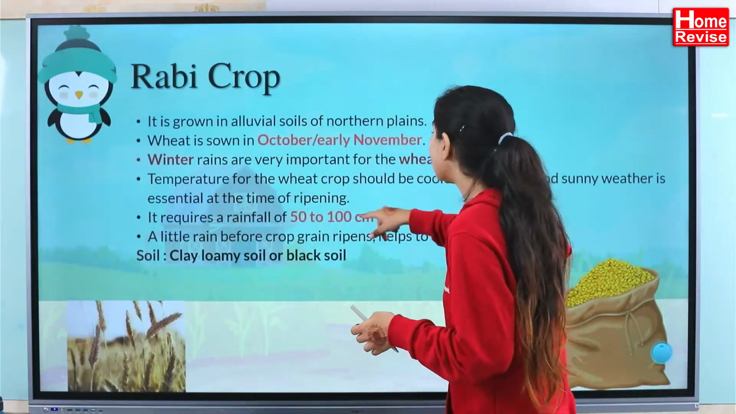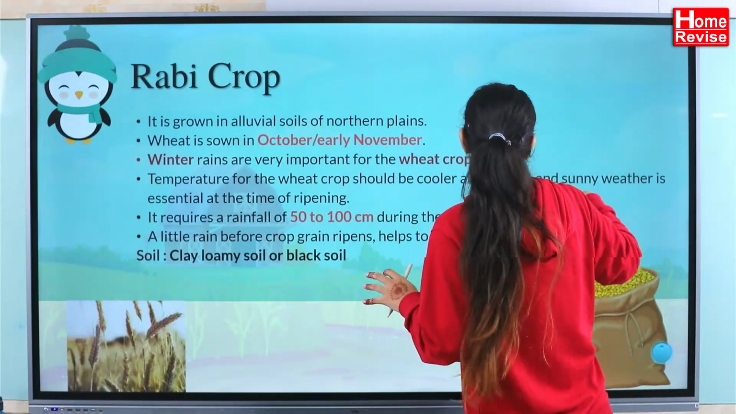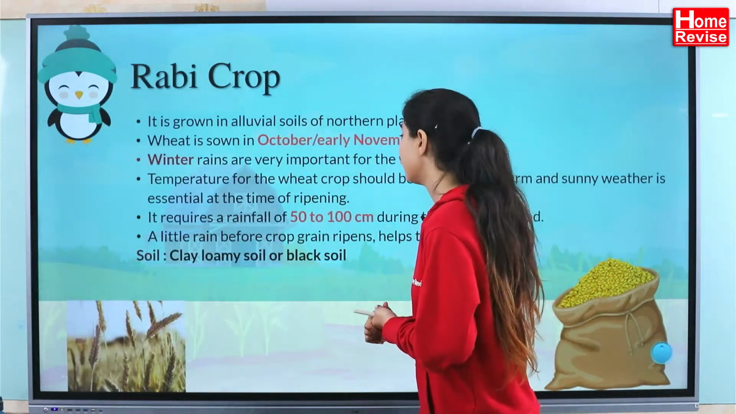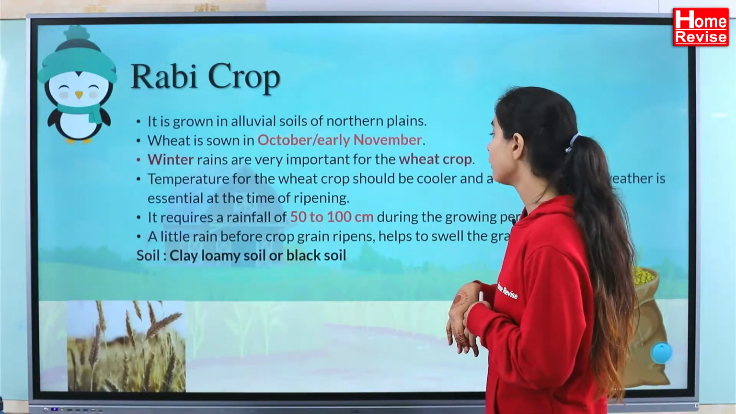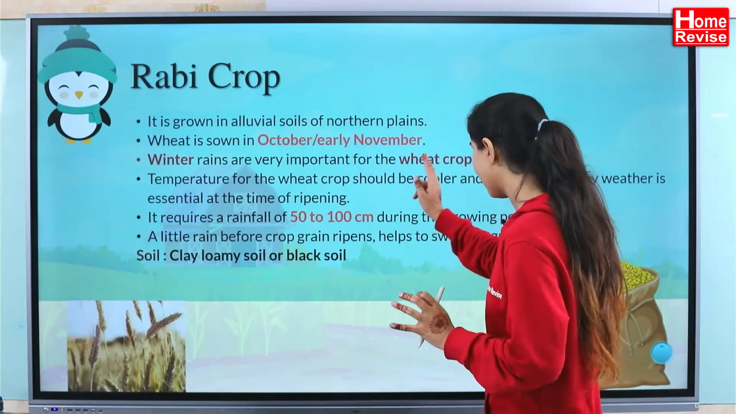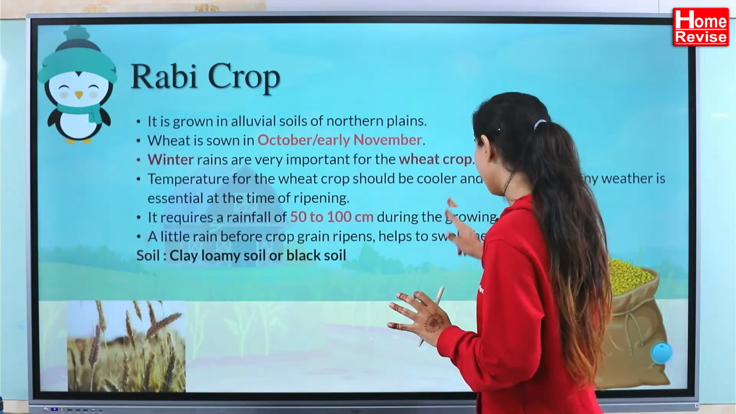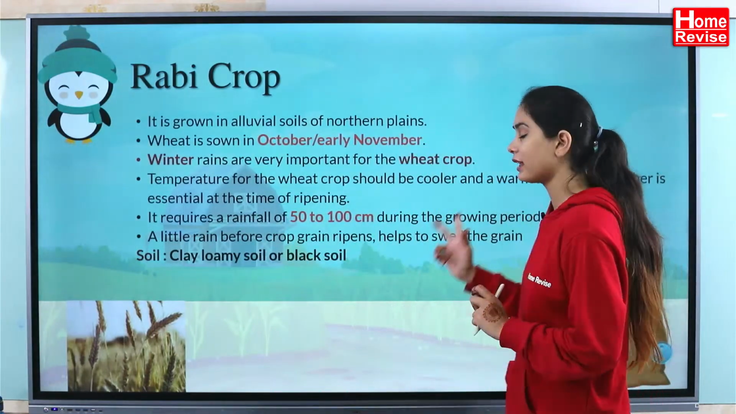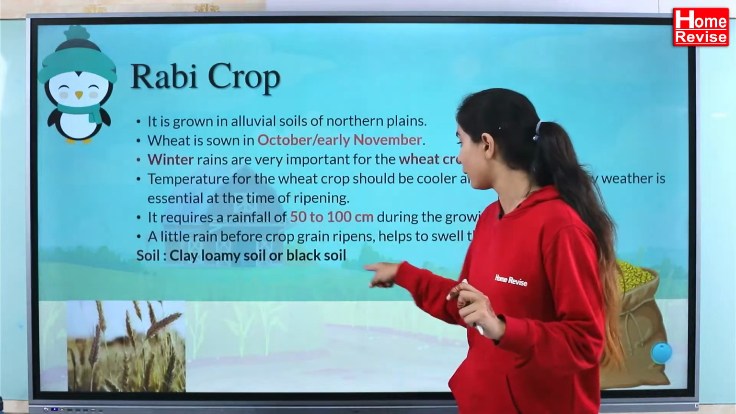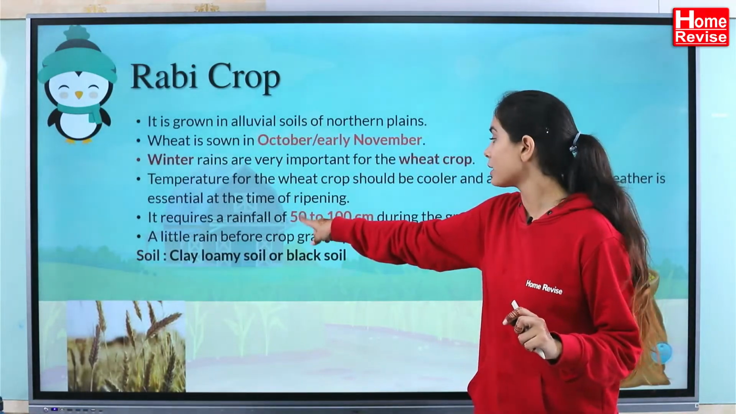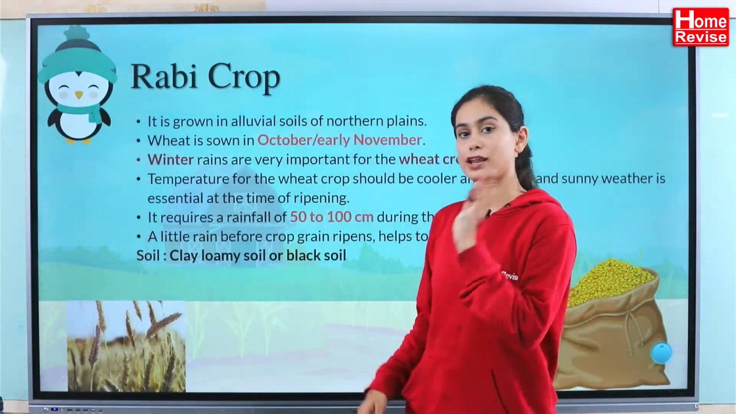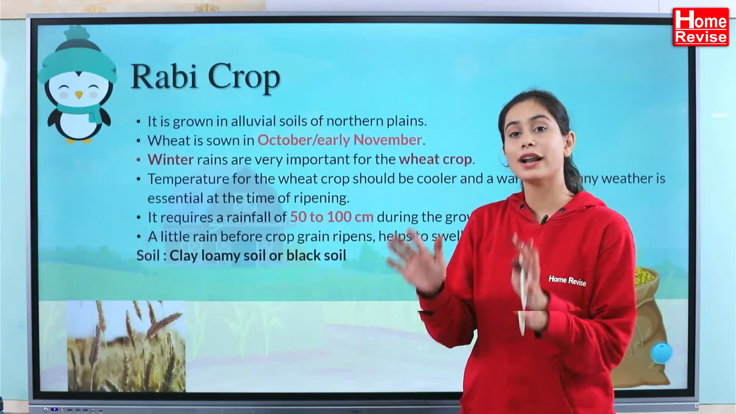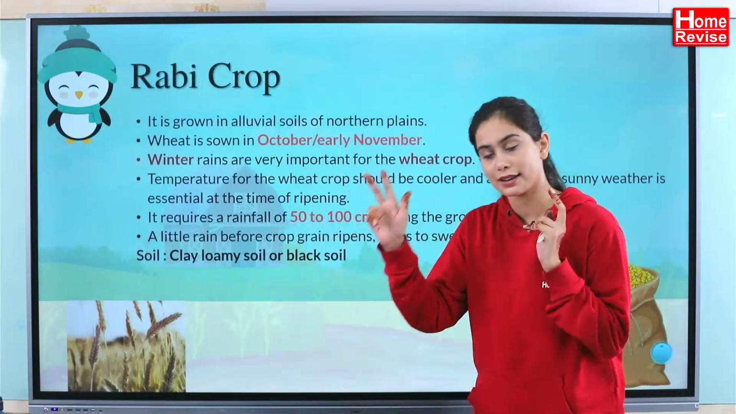Next, the temperature for the wheat crop should be cooler, and warm sunny weather is essential at the time of ripening. Then it requires a rainfall of 50 to 100 centimeters. Remember this, 50 to 100 centimeters. A little rain before the grain ripens helps to swell the grain, so this winter rain is going to help with this. Till now, no one has put a comment in the comment section on what rainfall is required for Kharif crops, which I have already discussed.